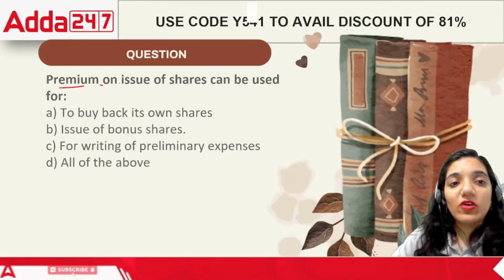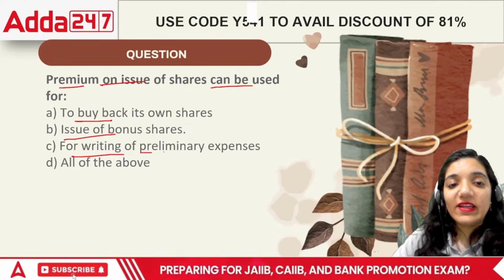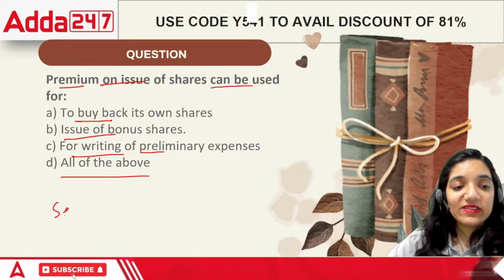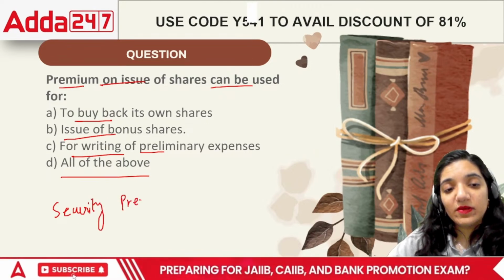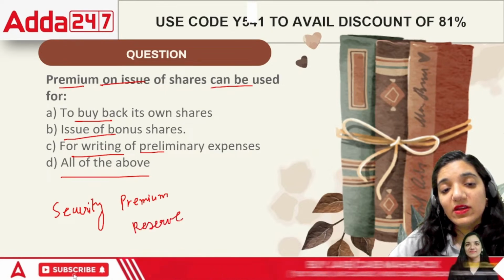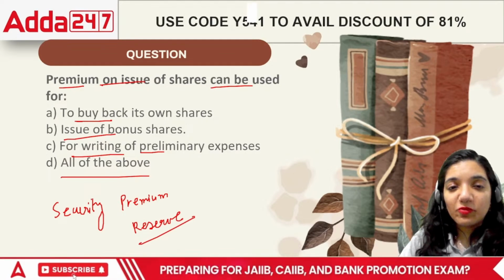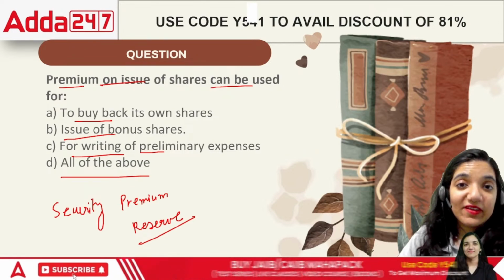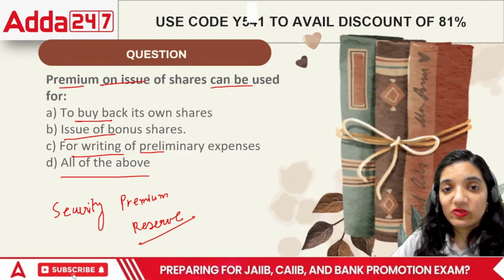Next, premium on issue of shares can be used to buy back own shares, issue of bonus, for writing off preliminary expenses, or all of the above. Do you know, securities premium reserve is basically a reserve which is specific. When we say specific, it cannot be used for random reasons. It can be used only and only for specific reasons. And in terms of accounting, it can be used only for specific purposes. What are those purposes, everyone?